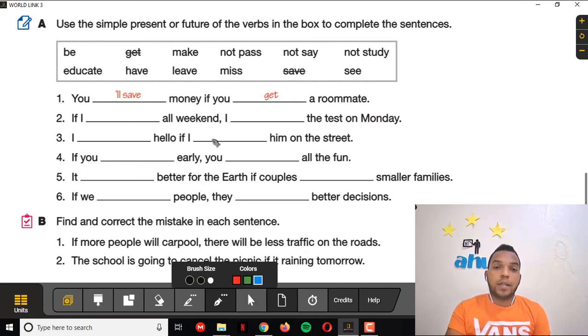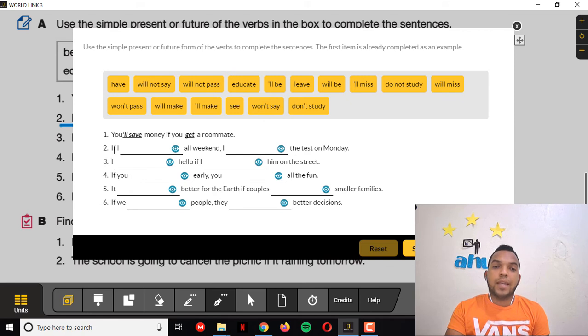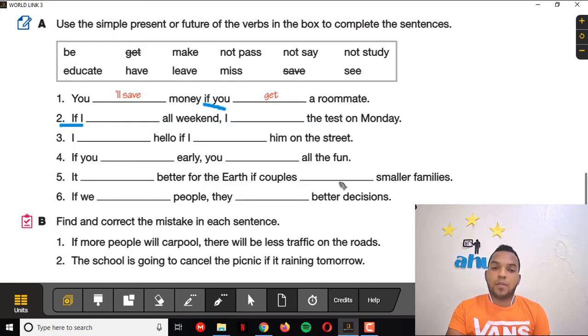As you see, how do you identify where the if clause is and where the result clause is. So as you see, we have if here. So that means that they started with the result clause first. So you will save money if you get a roommate. Here they start with the if clause. They say if I don't study all weekend. Okay, here. So just to do it faster, if I don't study all weekend, comma, I won't pass the test on Monday. All right, so this is something you can do and then check your answers.